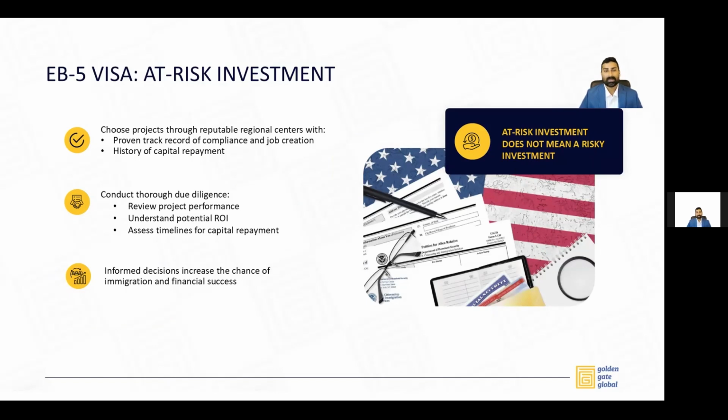The first thing in EB5 is that 99% of the petitions are filed with USCIS licensed regional centers. These regional centers sponsor projects, which means they raise capital and then give it as a loan or preferred equity or equity fund to the project. So obviously, it makes sense to work with a reputable regional center with a proven track record of compliance and job creation in the past, and also history of capital repayment. Because in EB5, you invest your capital, but you do get it back after 3 or 5 years or whatever the loan term is for that particular project.